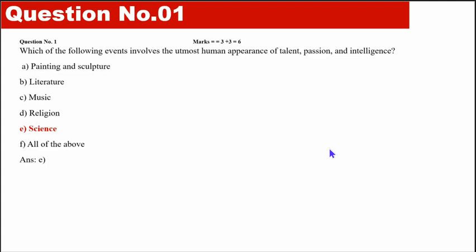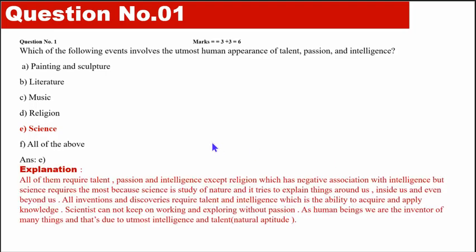Question 1 is simply asking us which of the following events involve the utmost human appearance of talent, passion, and intelligence. There is no doubt painting, sculpture, literature, music, science, they need intelligence, passion, and talent, except religion. For religion, you don't need intelligence because we just follow rules and laws. So the answer for this question will be E, science.